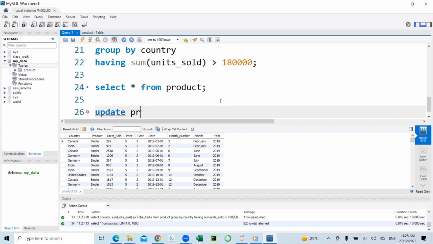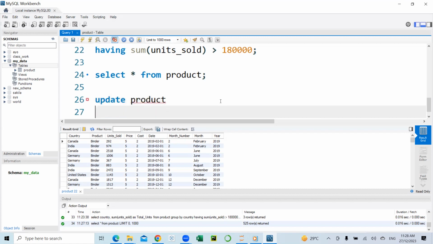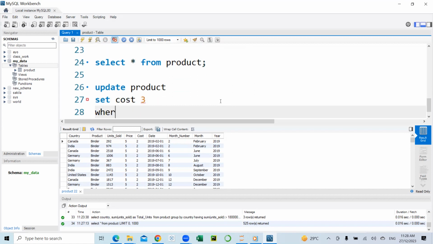So we'll say update, then the table name. Set cost equals 3, where product equals binder.